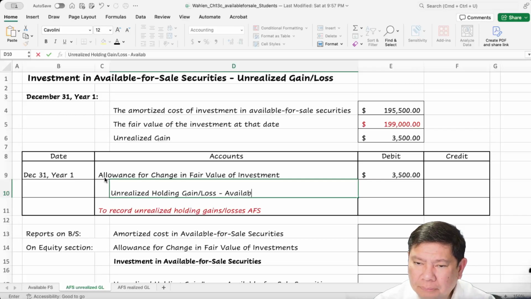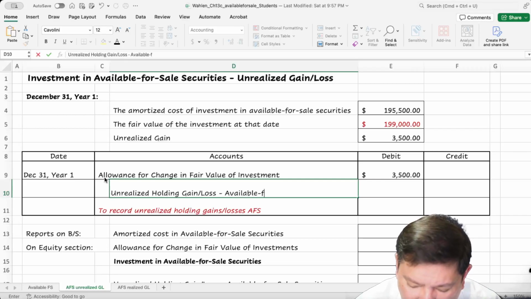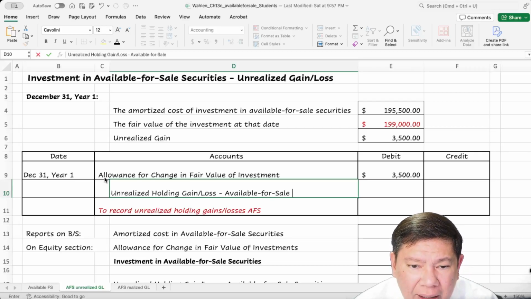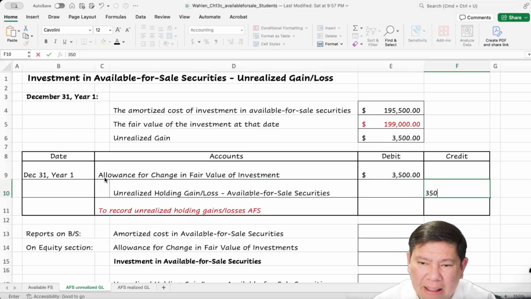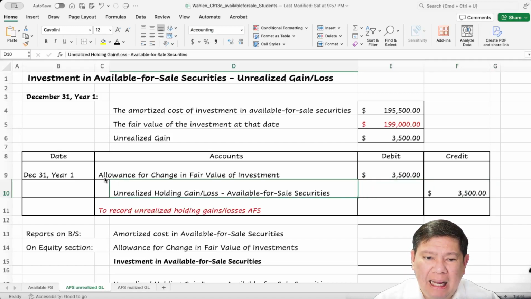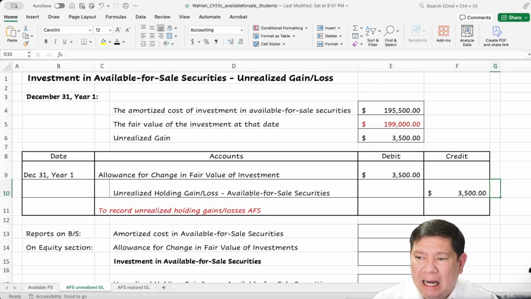Available for sale securities. Okay, and this is $3,500. But this unrealized gain or loss for available for sale securities is going to be part of the accumulated other comprehensive income. Instead of part of net income, it will be an addition to accumulated other comprehensive income.